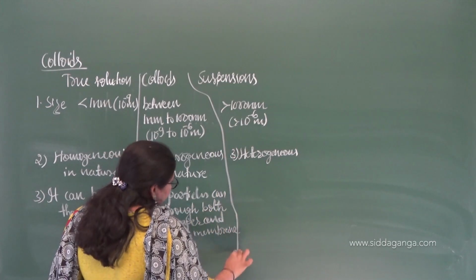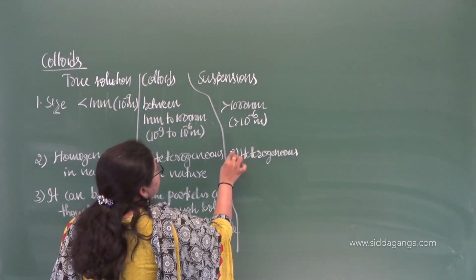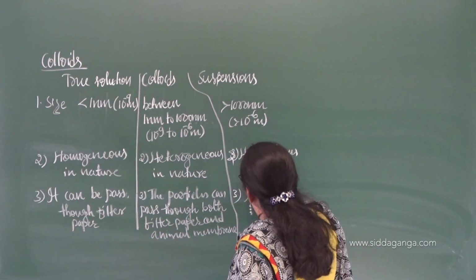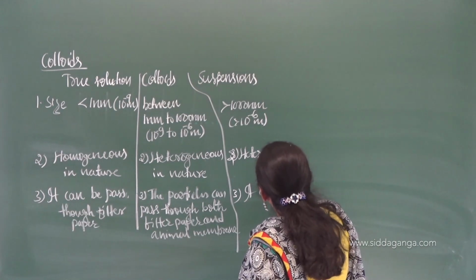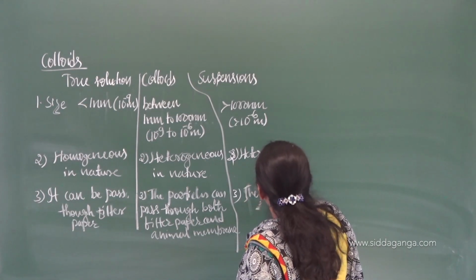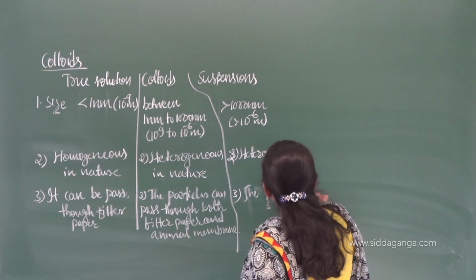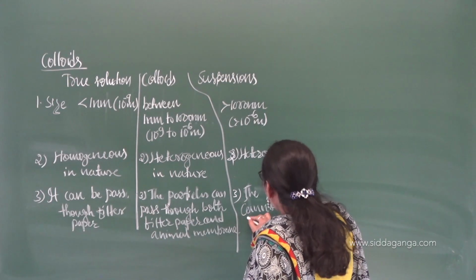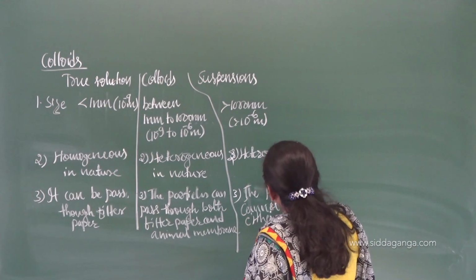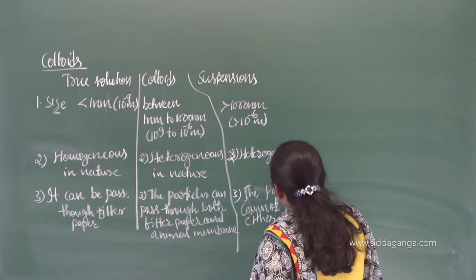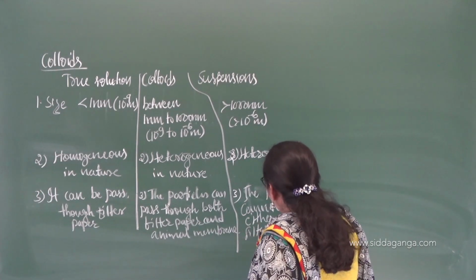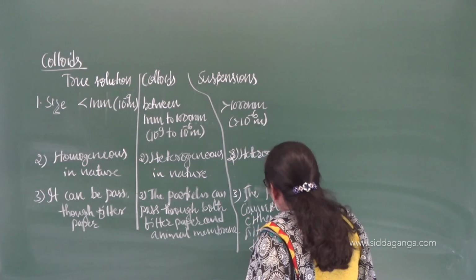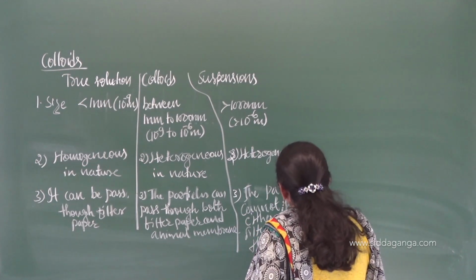The next difference, sorry, it is the third one: the particles of suspension cannot pass either through filter paper or through animal membrane.